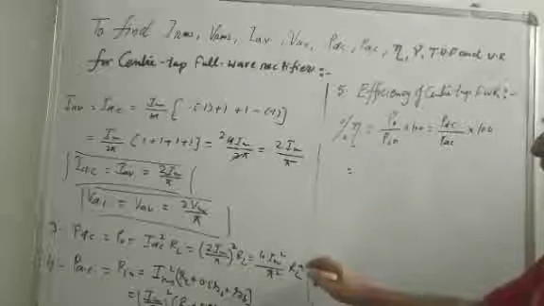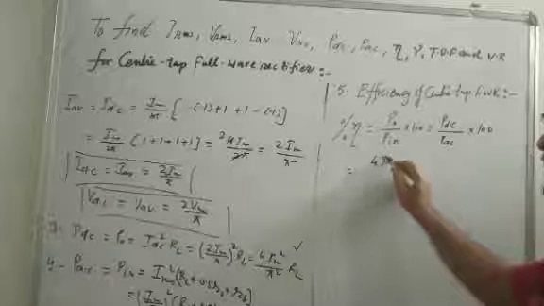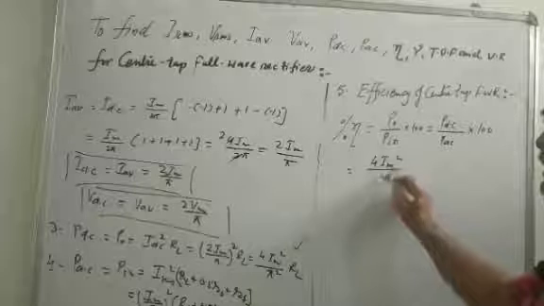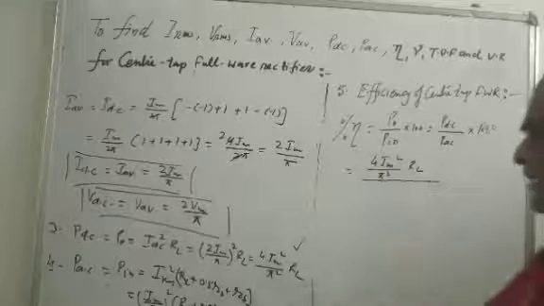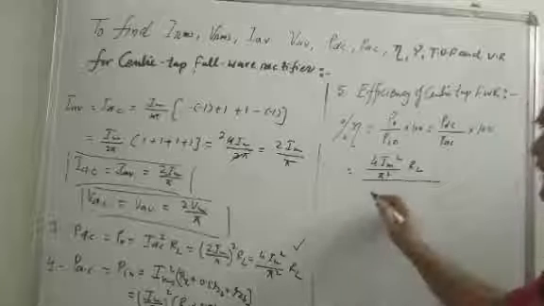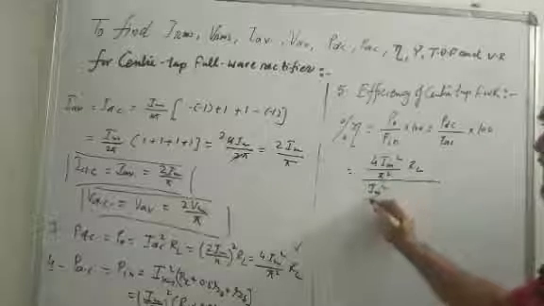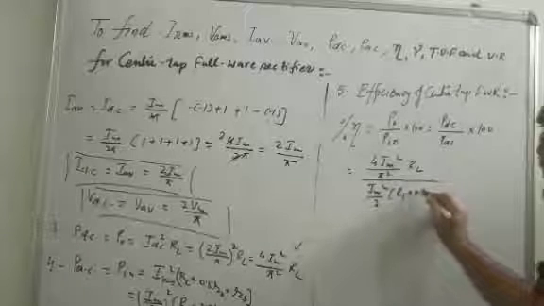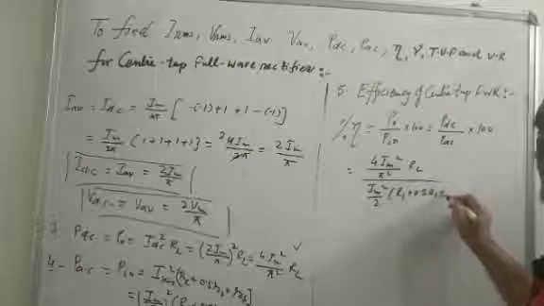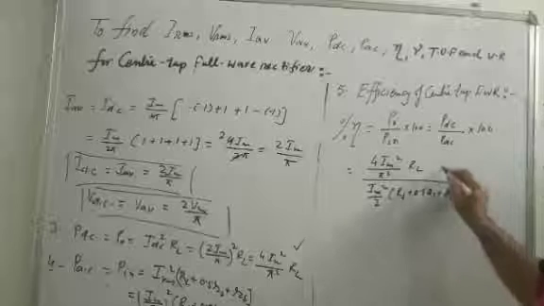PDC value is this, 4 Im square by pi square into RL, divided by the AC power, which is this value, Im square by 2 times RL plus 0.5 RS plus RL, into 100.